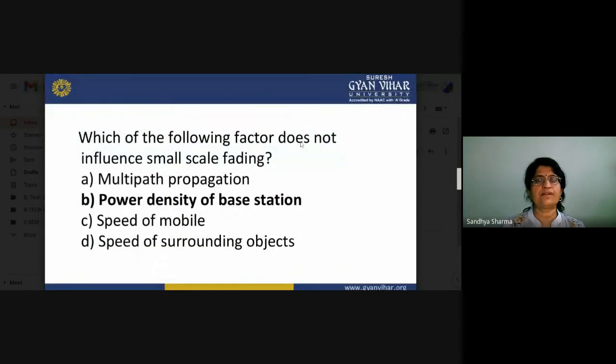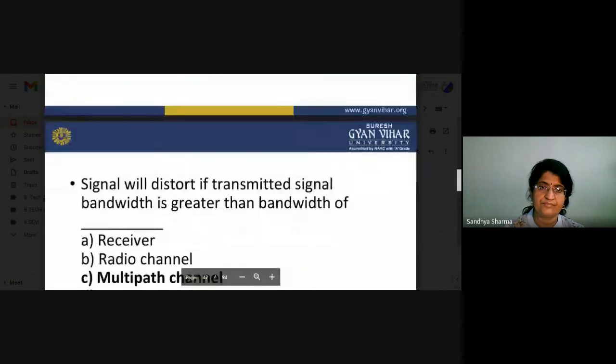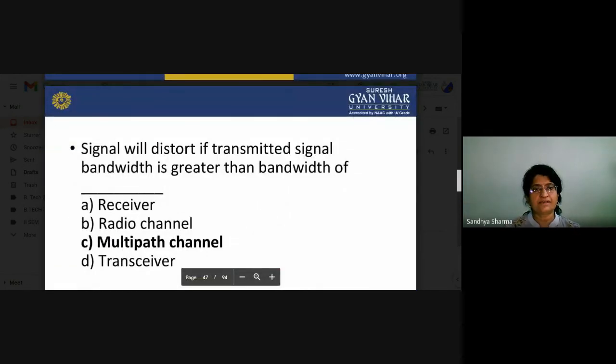Which of the following factors doesn't influence small scale fading? Multipath propagation, power density of the base station, speed of the mobile, speed of the surrounding objects. Next: a signal will be distorted if the transmitted signal bandwidth is greater than the bandwidth of which? The options are radio channel, receiver, multipath channel, transceiver. So there are many options given here.